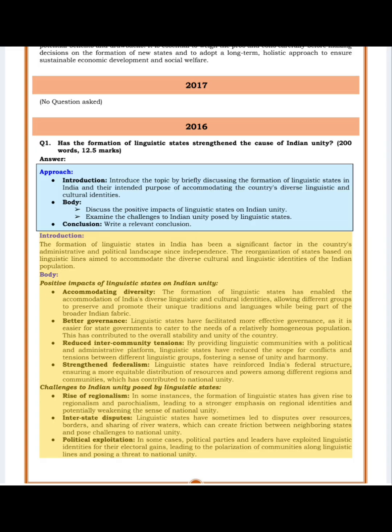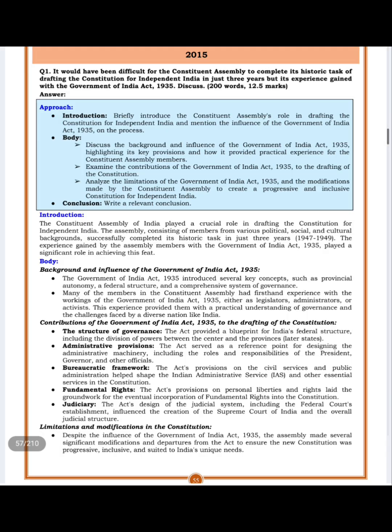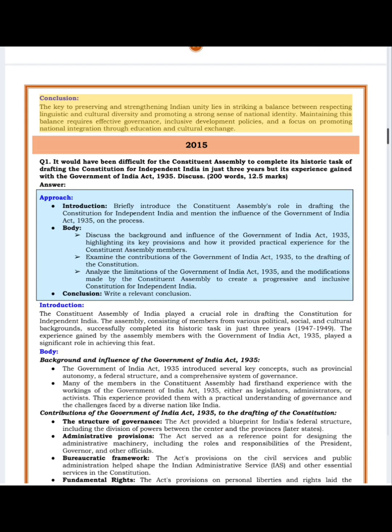Political exploitation. In some cases, political parties and leaders have exploited linguistic identities for their electoral gains, leading to the polarization of communities along linguistic lines and posing a threat to national unity. Conclusion. The key to preserving and strengthening Indian unity lies in striking a balance between respecting linguistic and cultural diversity and promoting a strong sense of national identity. Maintaining this balance requires effective governance, inclusive development policies, and a focus on promoting national integration through education and cultural exchange.